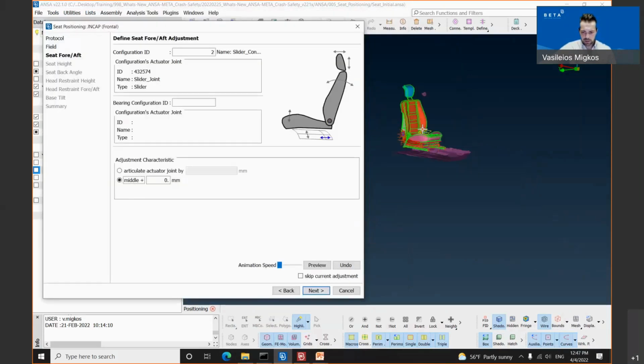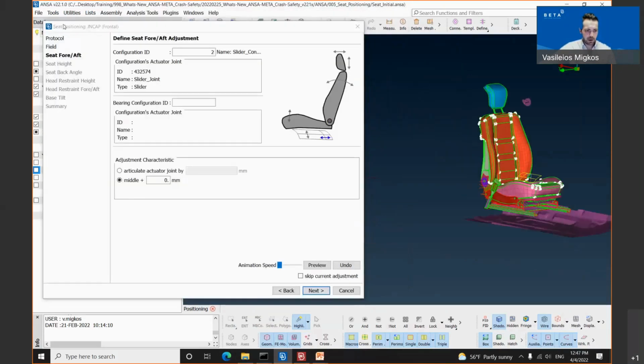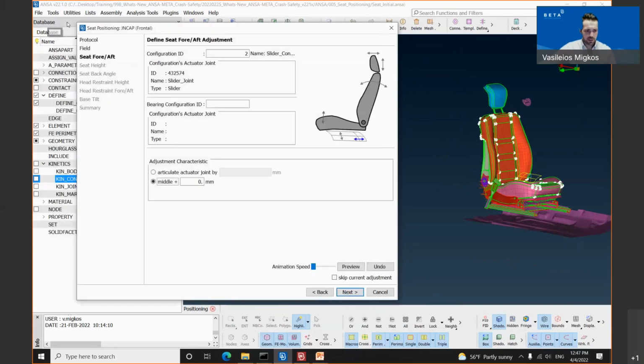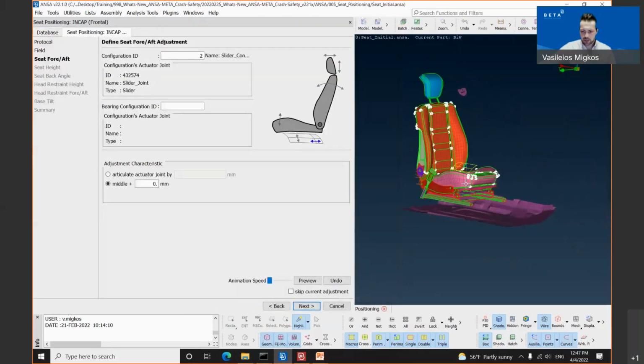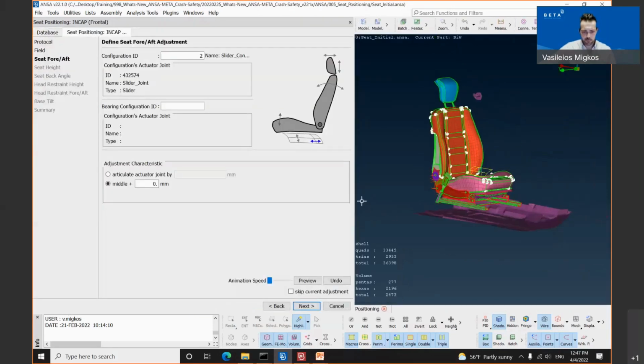Before proceeding with the next button, let me move the seat positioning tool inside the database. Just simply look on the right-hand side of your screen. There are options on the bottom of our seat positioning tool: the animation speed bar, the preview button, the undo button, as well as the skip current adjustment button.